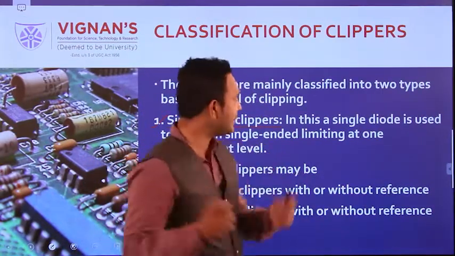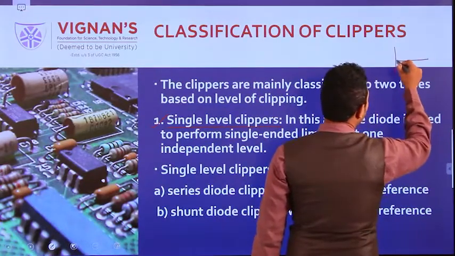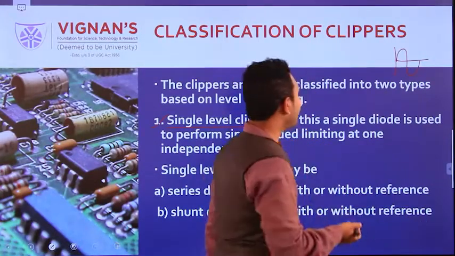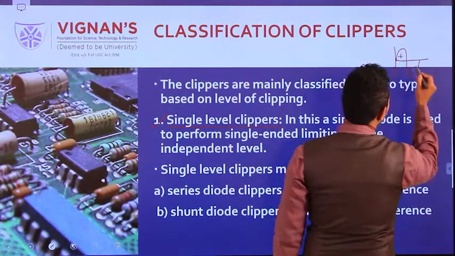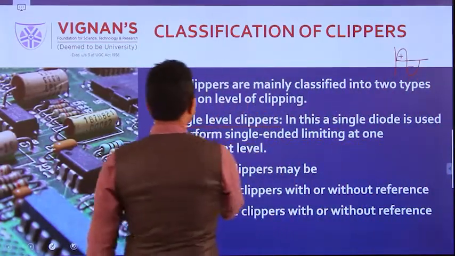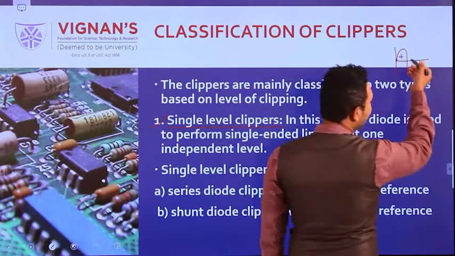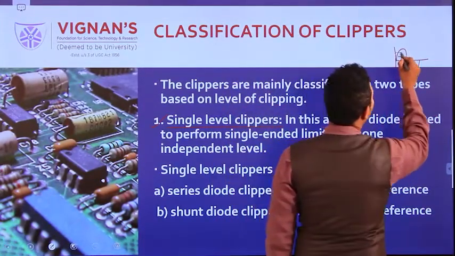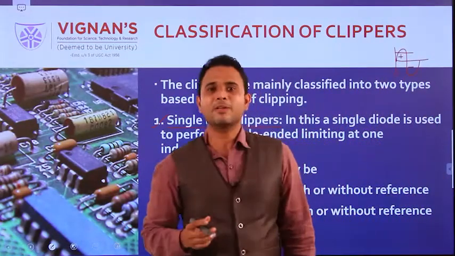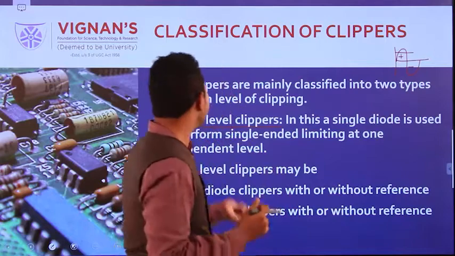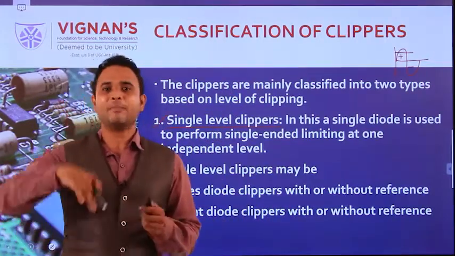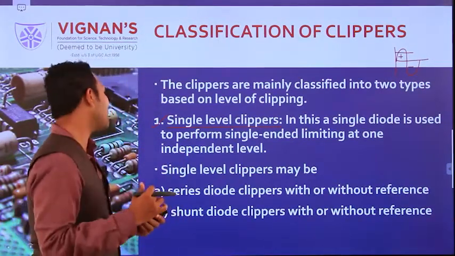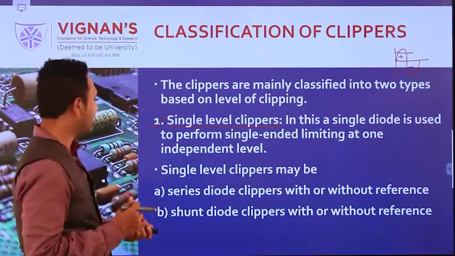Single level means, for example, taking a sine wave with a positive peak and a negative peak, either the positive peak is removed, or the negative peak is removed, or some part of the positive peak is removed. These types of clippers are named single level clippers, which remove only either the positive side or the negative side.